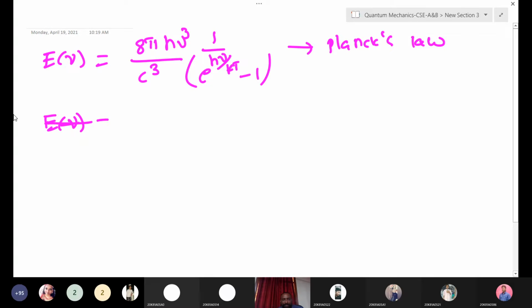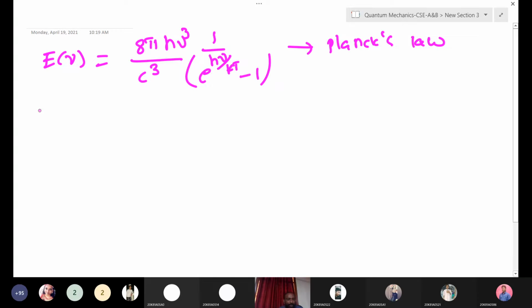Suppose we will take two special cases. Okay, there are other laws also. When we started the black body radiation problem, Rayleigh also tried this problem, and Wien also tried this problem, and also Stefan Boltzmann also tried this problem. Okay, they were unable to solve the complete problem, unable to explain the complete black body radiation. That's why Planck came and he proposed some postulates and he successfully explained the black body problem.